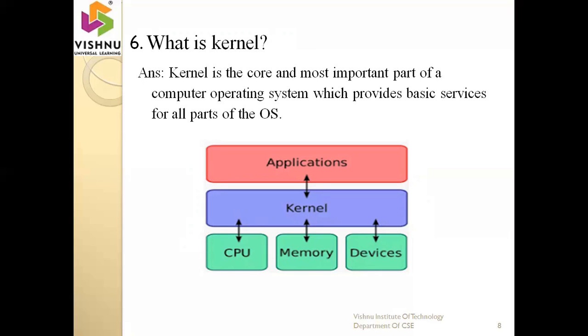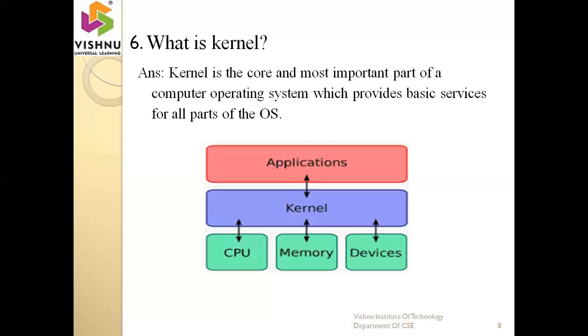In the same fashion, the kernel is the heart and core of the operating system. That means without the kernel, the OS cannot perform a single task. Here the kernel is the core and the most important part of a computer operating system, which provides the basic services for all parts of the OS. That means it provides the main services.